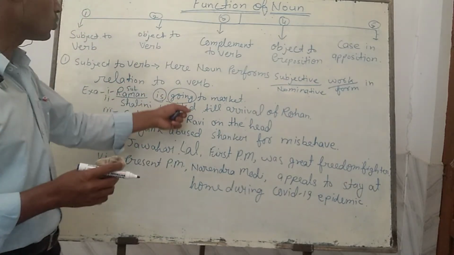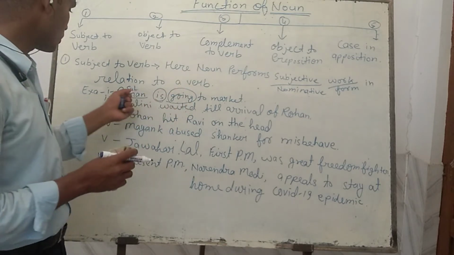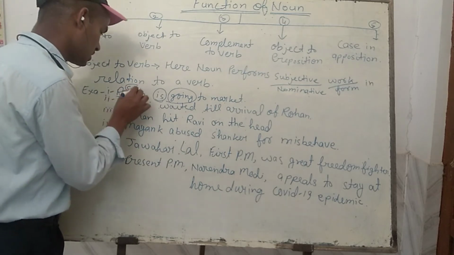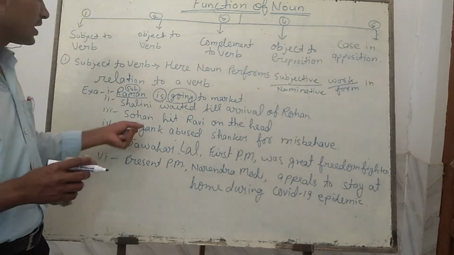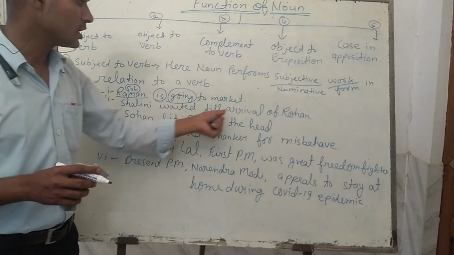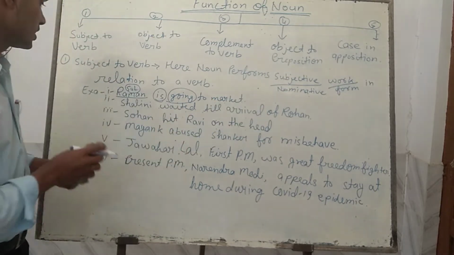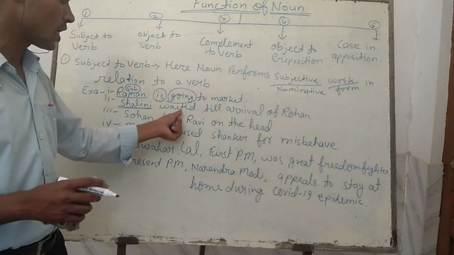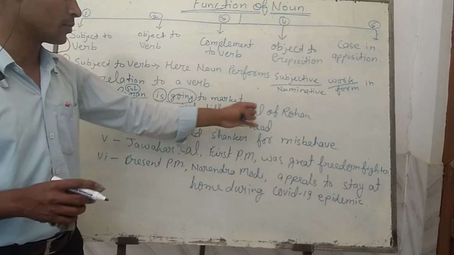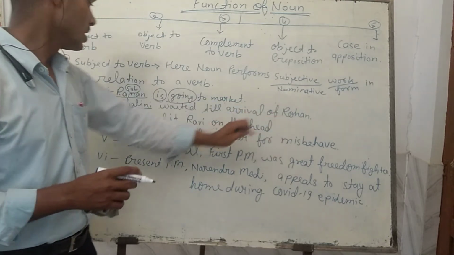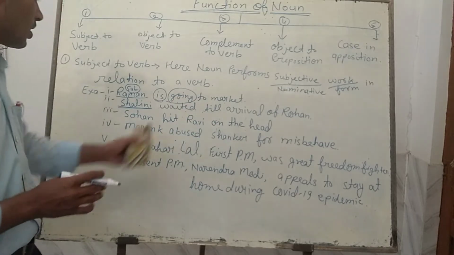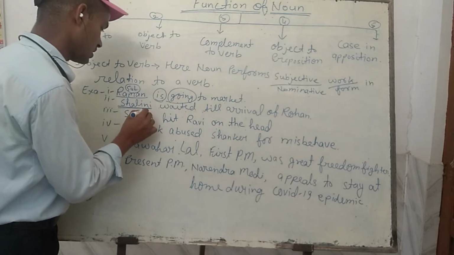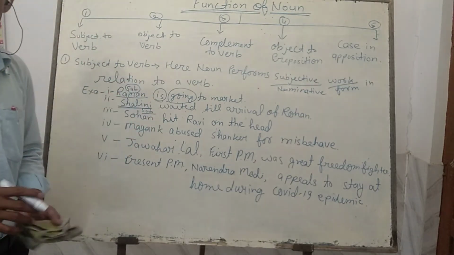Here is going is telling something about Raman. So Raman is here at the place of subject. In the same way, in second place, Shalini waited till arrival of Rohan. The word Shalini is in the subjective form, and waited. Who waited? Shalini waited till the arrival of Rohan. Means up to when Rohan did not come, Shalini waited. The word waited and other words are telling about Shalini. So it is subject and in the form of the noun.